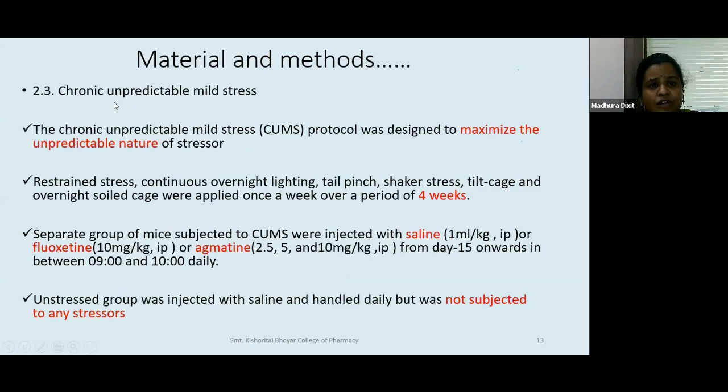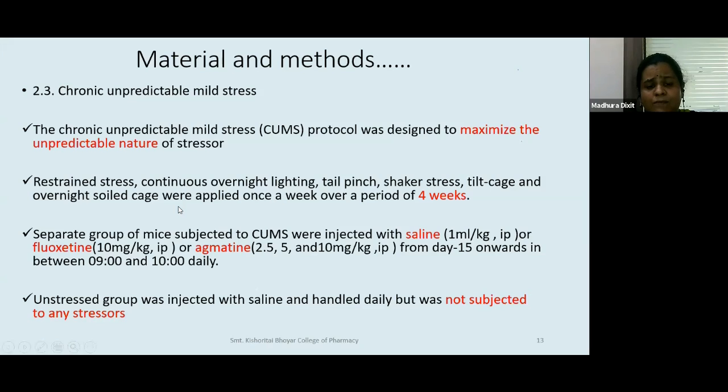Now, how was this chronic unpredictable mild stress applied? Point 2.3 is, henceforth we'll be calling it CUMS. This was designed to maximize the unpredictable nature of the stress. So again, I am not talking of some format of stress that you know you are going to deal with daily. We are working more towards the unpredictable nature of the stressor. Let us take an example like what soldiers would be facing. Sometimes there is weather as an issue, sometimes there is food as an issue, anything. So our stress is unpredictable in nature.